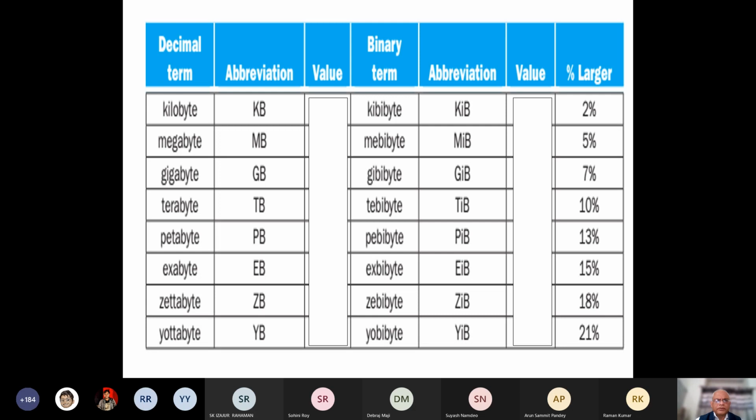We all know what is a terabyte, petabyte, exabyte. So how is a petabyte or terabyte defined? Can anybody tell? The decimal terms are defined with powers of 10, whereas the binary terms are defined with powers of 2. For example, 1024. My question is how much is a petabyte?